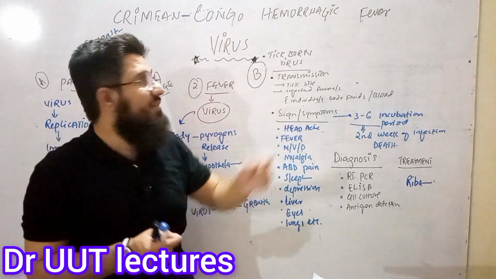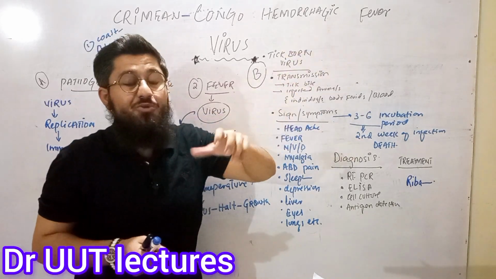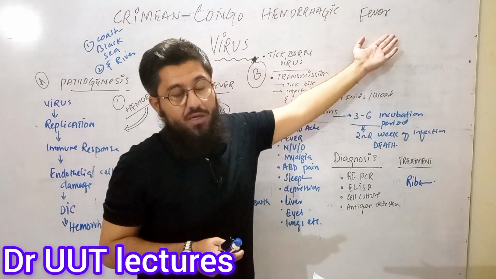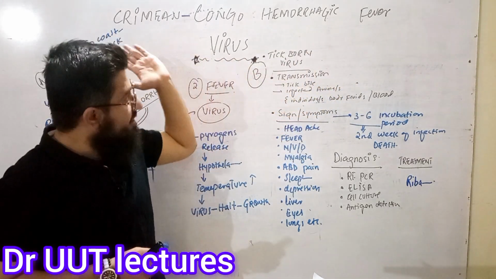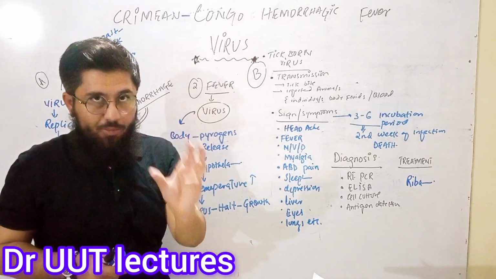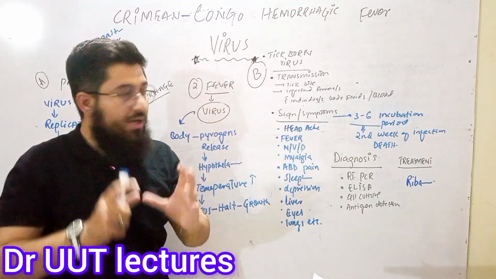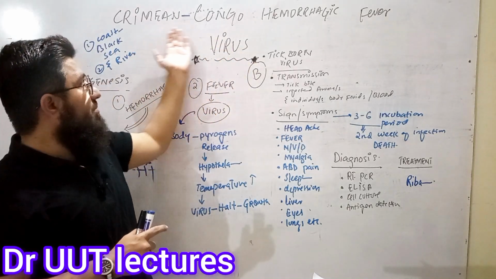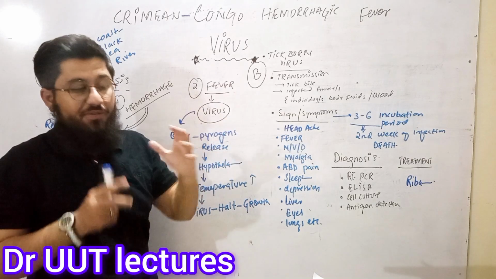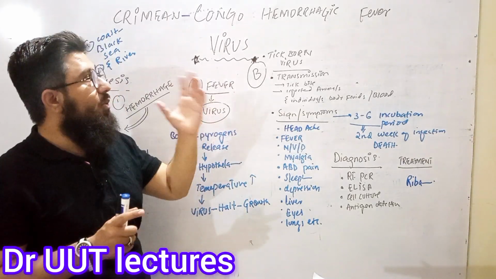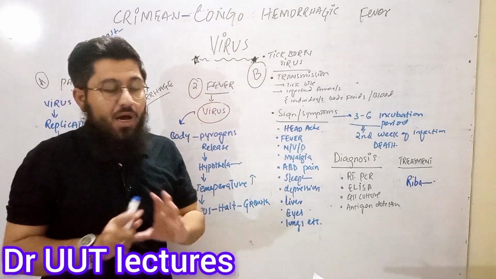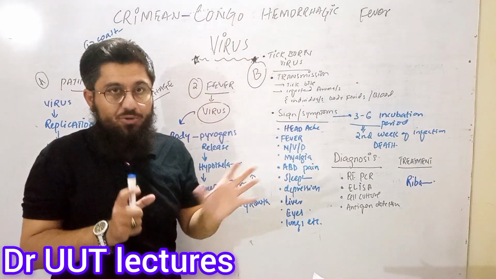Then after that, the name was further elongated because of its action on the body. It was causing hemorrhage, meaning it was causing severe bleeding, and along with that, it was causing a severe type of fever. So because of this, the virus got this long name. Congo virus is a simple, common name right now, and the complete name, Crimean Congo hemorrhagic fever, is given to this virus because of its origin, its discovery, and along with that, its actions on the body. I hope you got a little bit of history of this particular name.